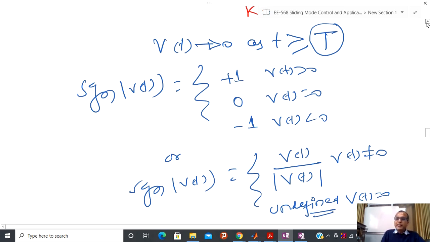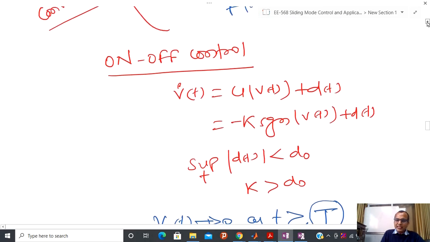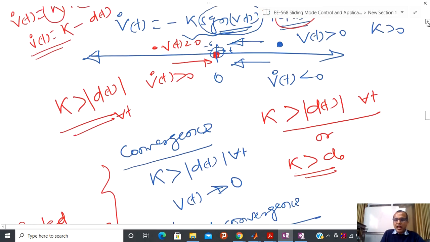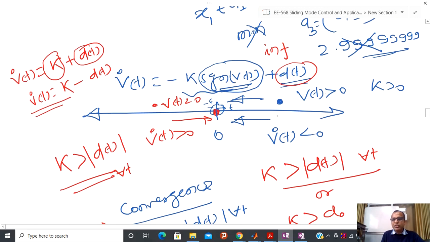Now what happens is that these two classes of things are accepted in literature. In all practical implementations, those who are doing implementation, particularly from the power electronics side or power system side, are assuming that signum Vt equals 0. But whenever you are talking about mathematics, whenever we are developing something, this is an area of applied mathematics.